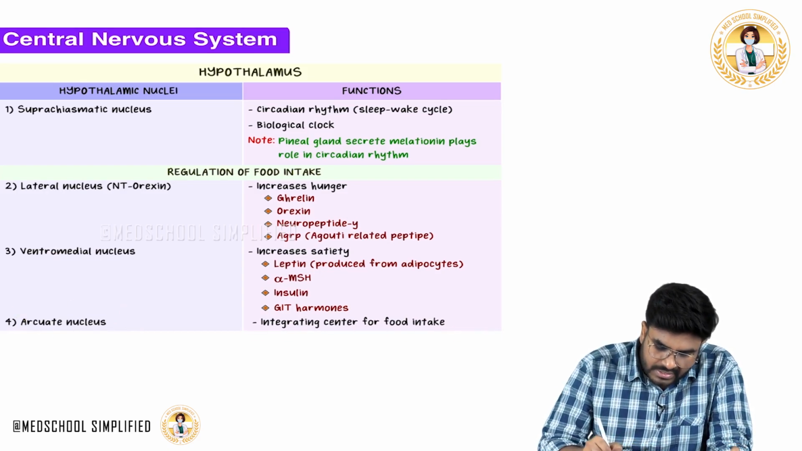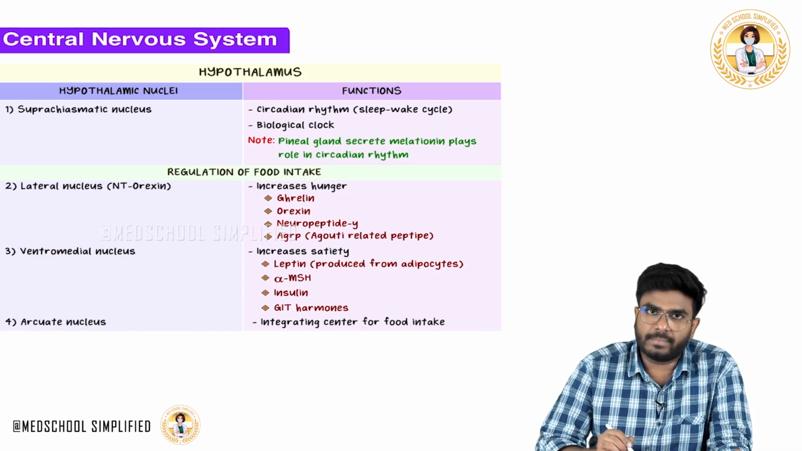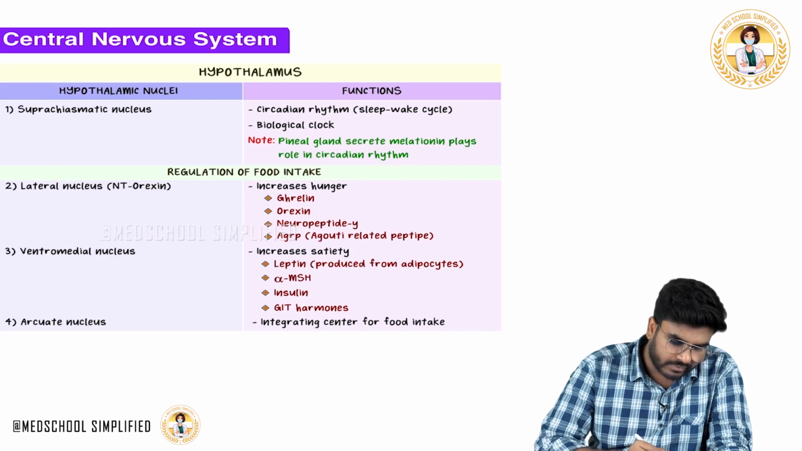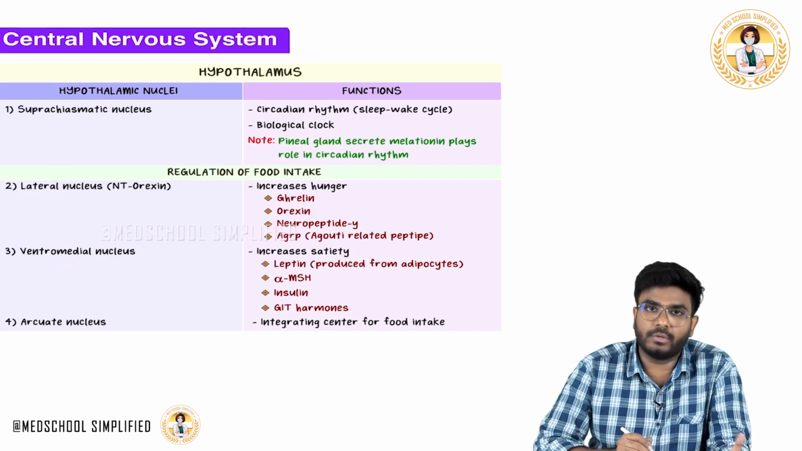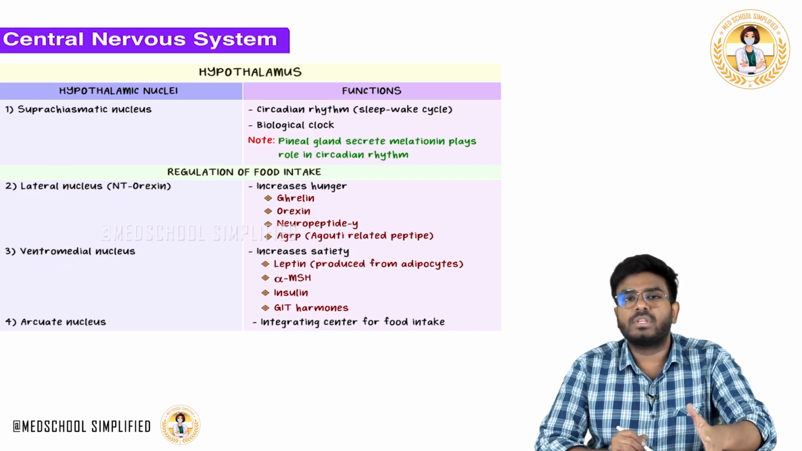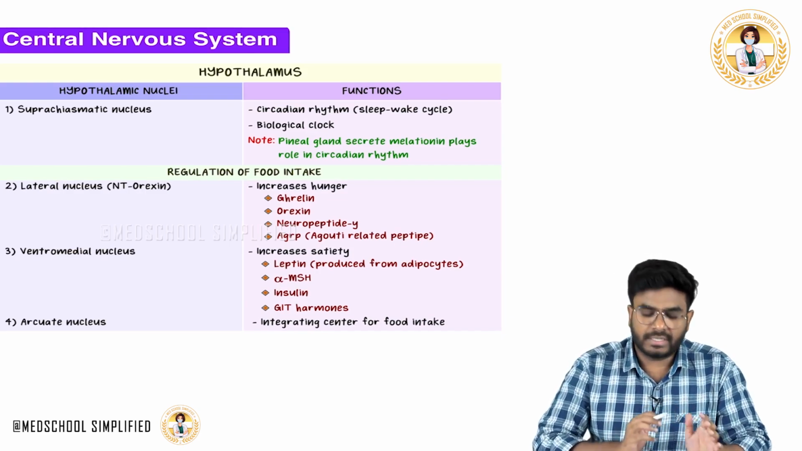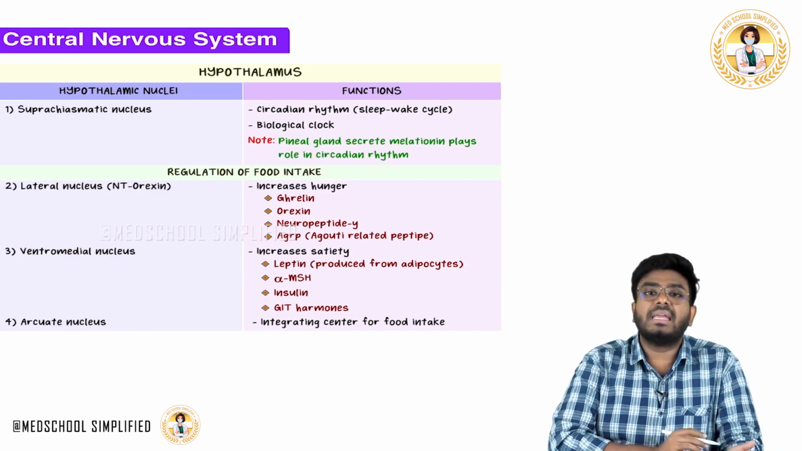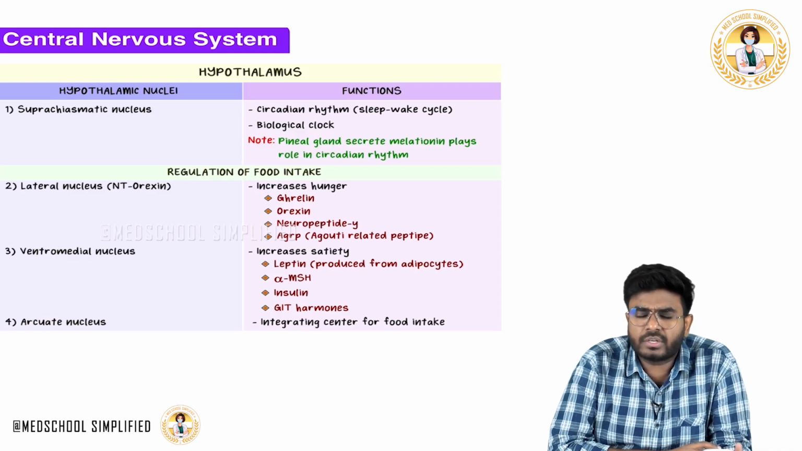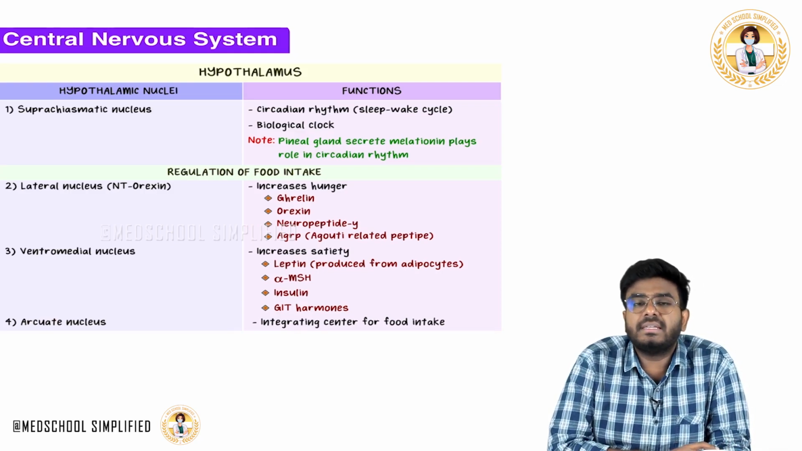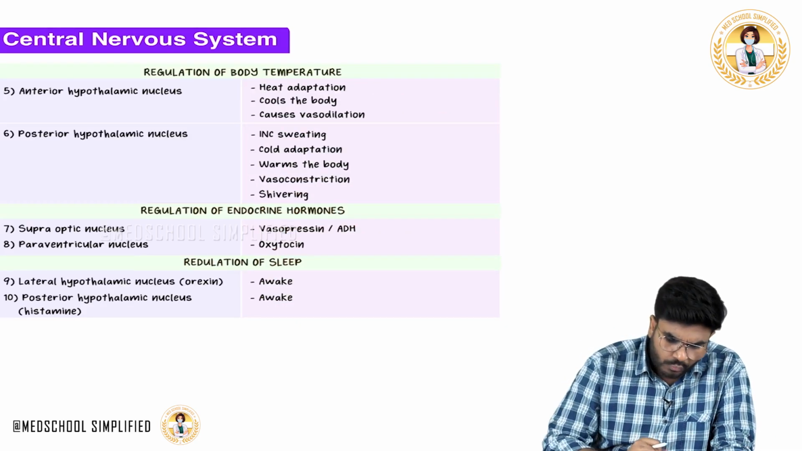This arcuate nucleus is considered the integrating center of food intake. It will activate the lateral nucleus and the ventromedial nucleus; it regulates the activity of both nuclei. So it's the integration center. The arcuate nucleus is also present in the hypothalamus, and it is considered the integration center for food intake.